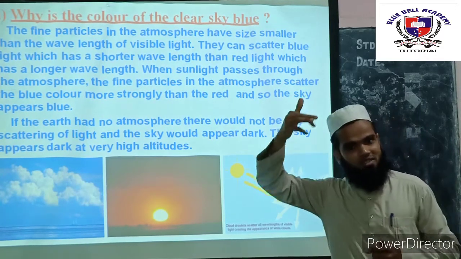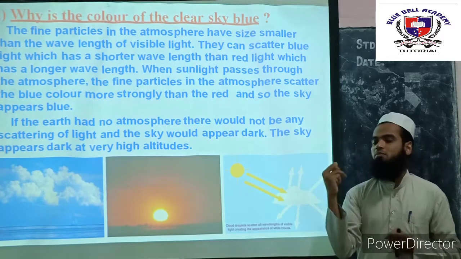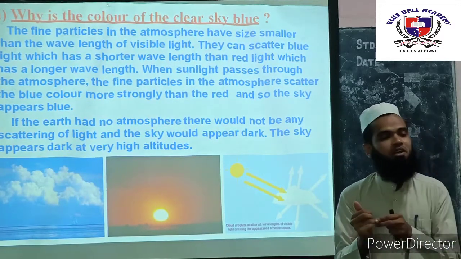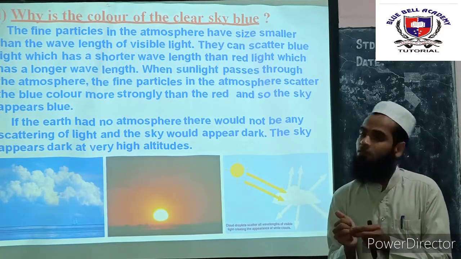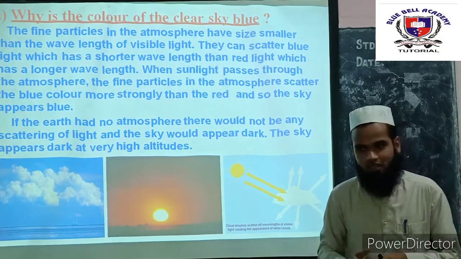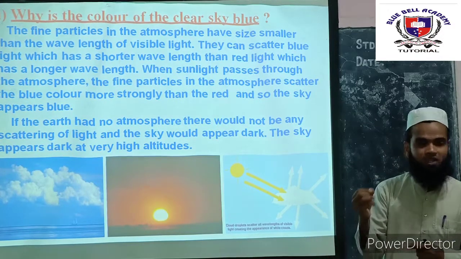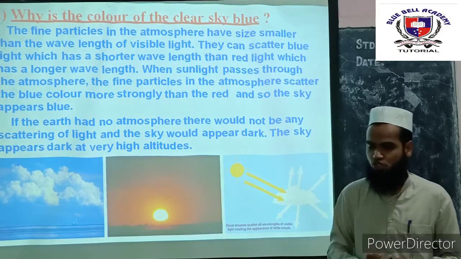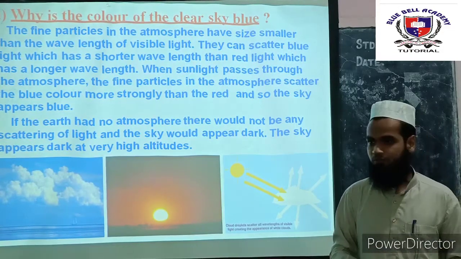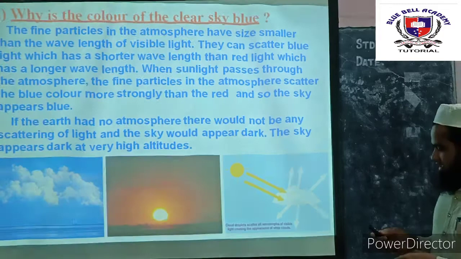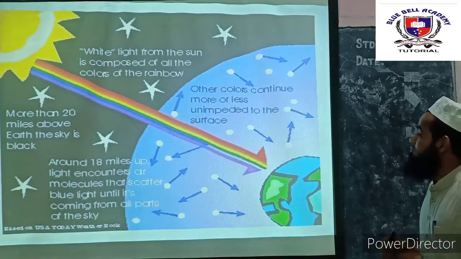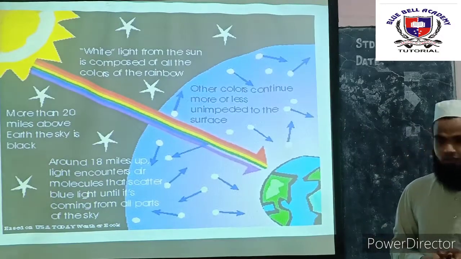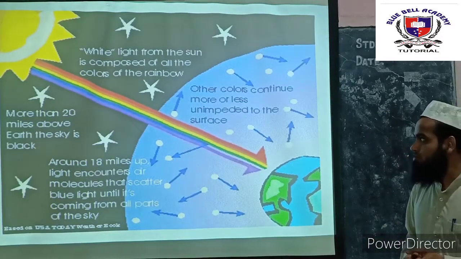As I explained, the 3 sizes of the particle, if the particle size is very large, then the larger size particles have the ability to scatter all light. That is, in a sense, white light. Hence the color of cloud is white. Remember that we can ask this also as a 2-mark question. Why is the color of cloud white? Okay, next. You can observe here the reason that the color of sky appears blue.